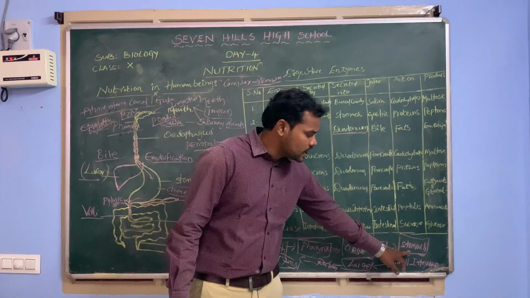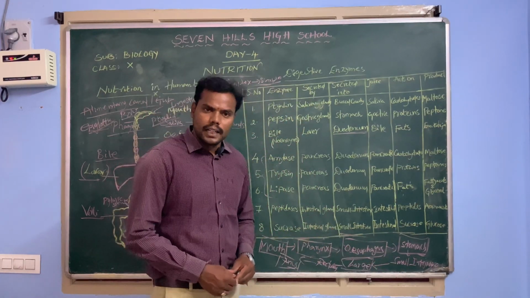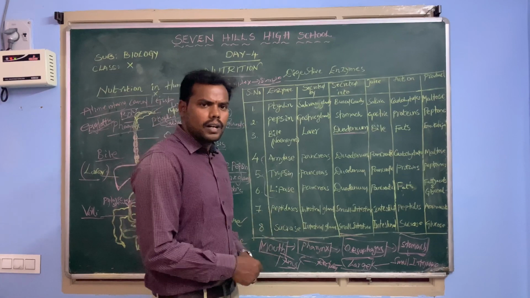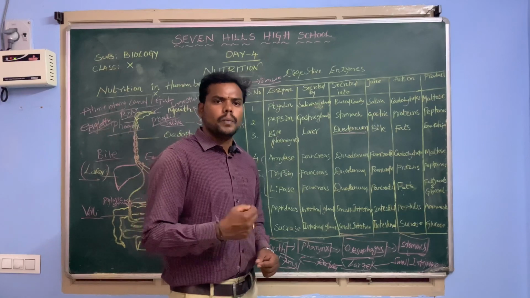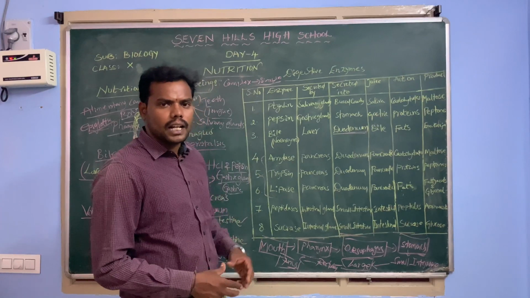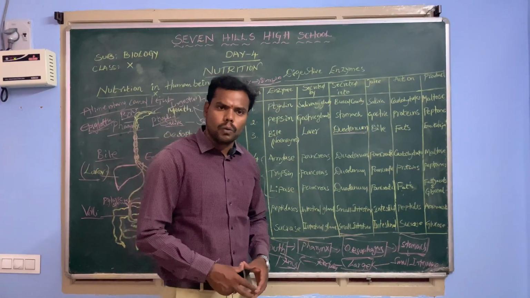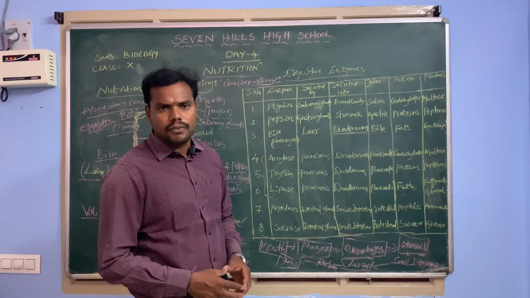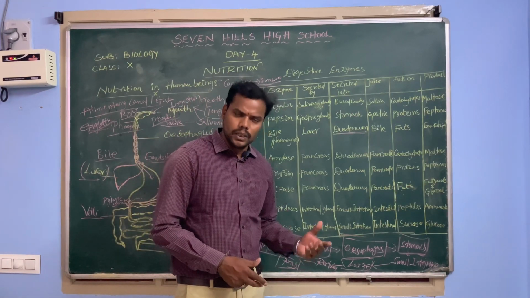From there, it enters the small intestine. In the small intestine, complete digestion takes place. Whenever the liver and pancreatic secretions enter the duodenum of the small intestine, so many enzymes act on the food material and it is completely digested. That digested food will be distributed all over the body with the help of absorption by the villi. The villi absorb the digested food and it is distributed all over the body with the number of blood capillaries present in the villi.